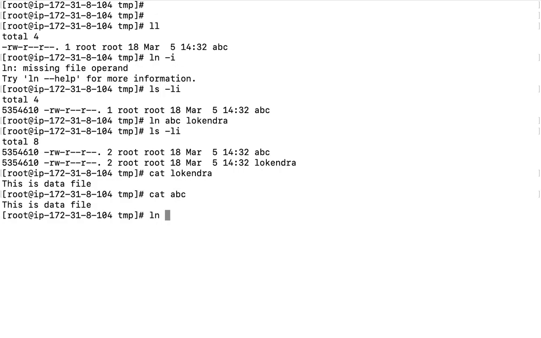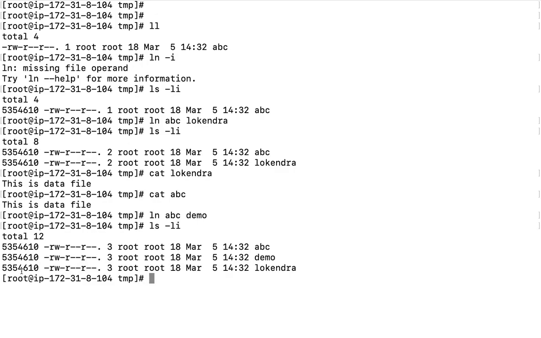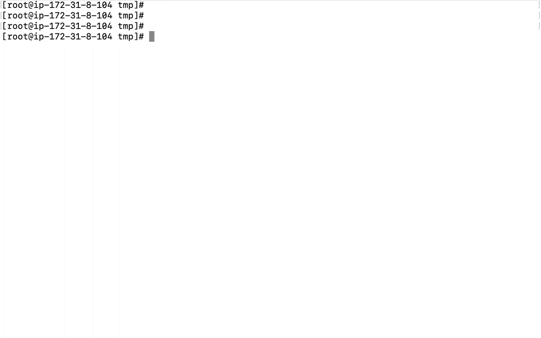Moreover, if I create one more link with ln ABC, and maybe call it demo, and run the ls -li command, all three files show that the inode number remains the same, and the link count of all three files is increasing. This is known as a hard link.